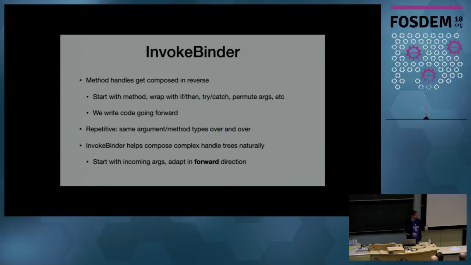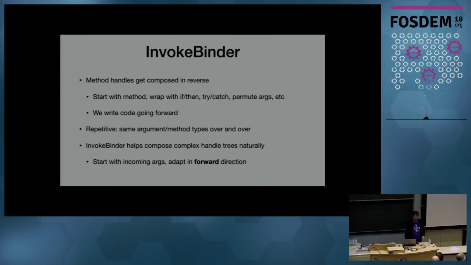rather than composing these method handles in reverse, where you have to grab a target method and then you wrap adaptations around it step by step by step, you can start at the top and say, I want to make a method handle that takes some arguments in and returns this result. First thing I want it to do is convert an argument. Second thing I want it to do is call a method. Third thing I want to do is assign to an array. So we write it going forward rather than backward, which is the way the method handle API usually makes you